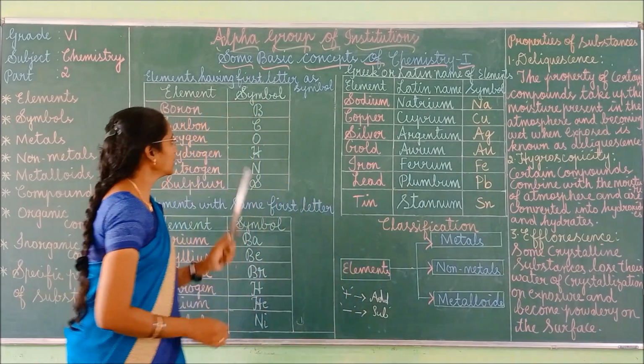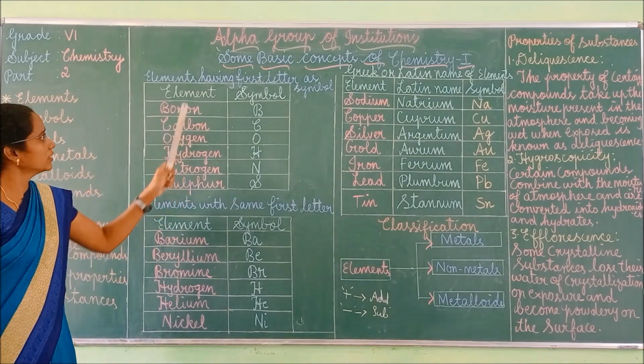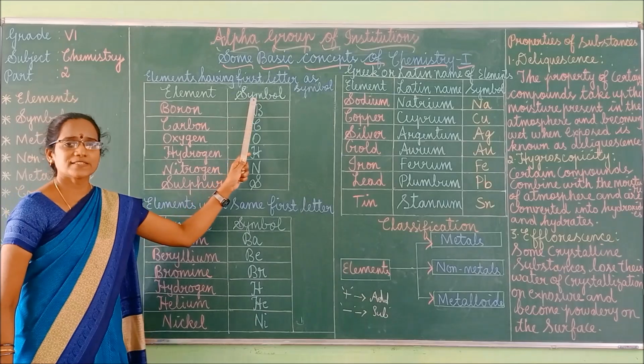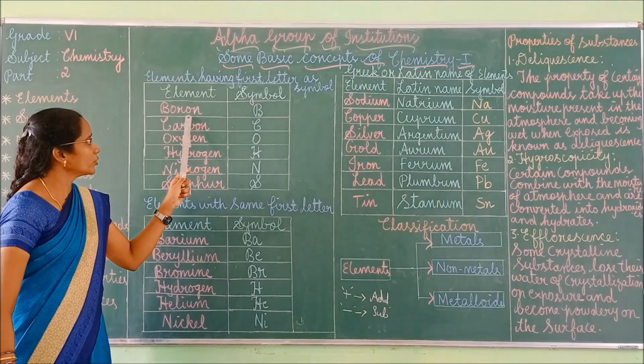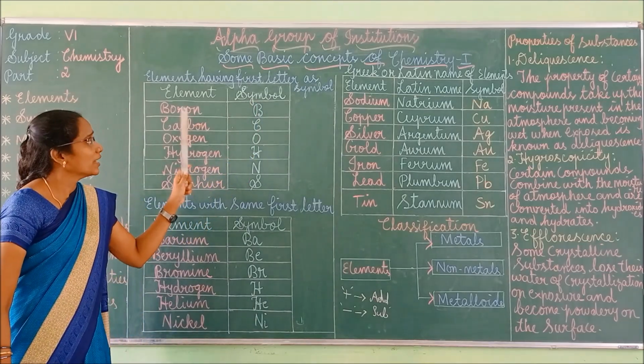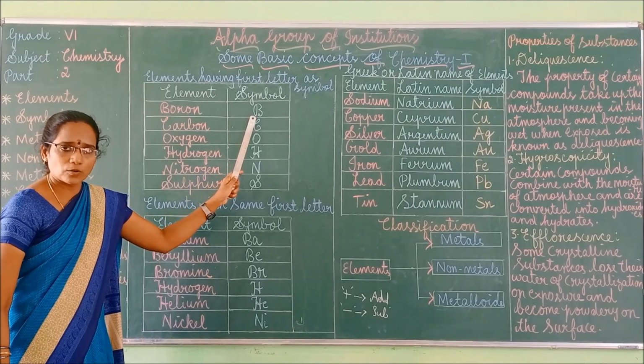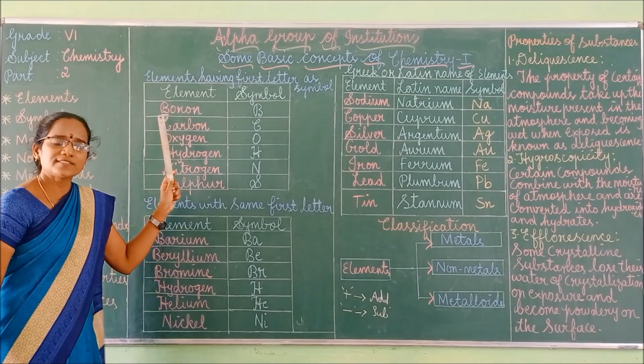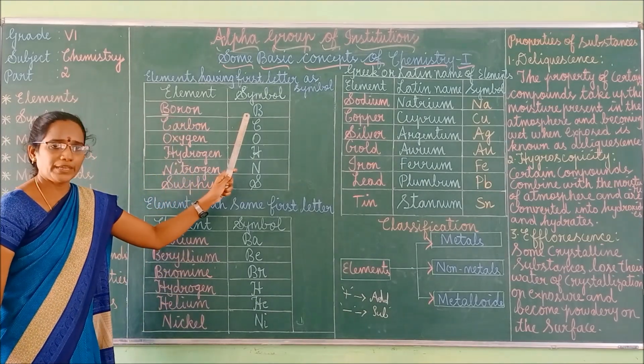For example, look at this table. This is the name of the element, whereas this is the symbol. If you take the boron element, its symbol is B. The first letter is B. So the symbol of boron is B.